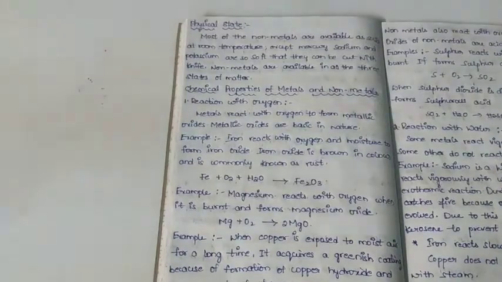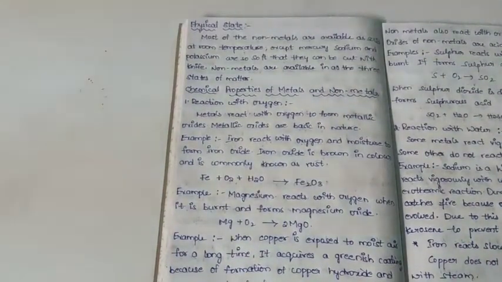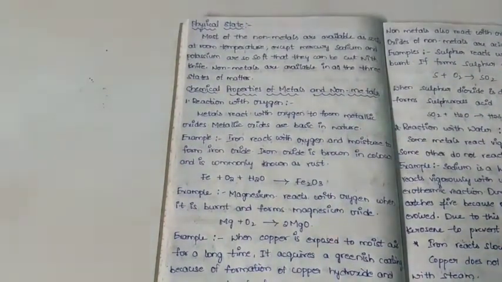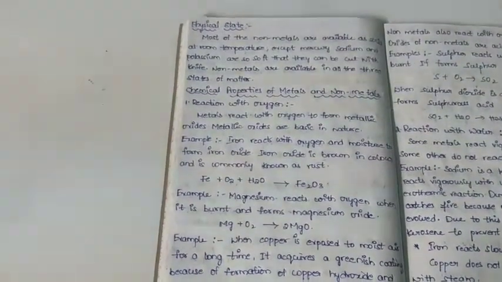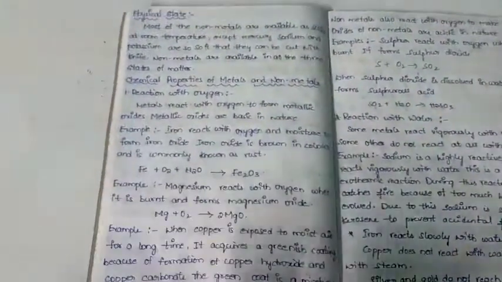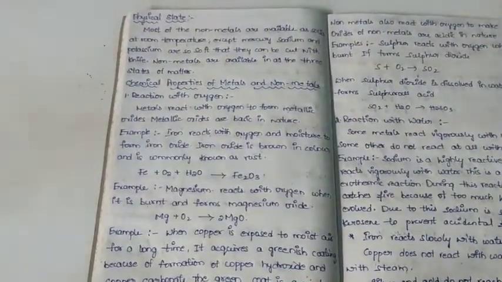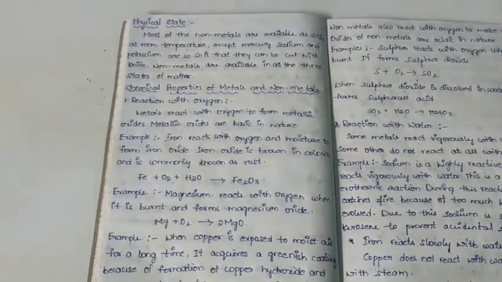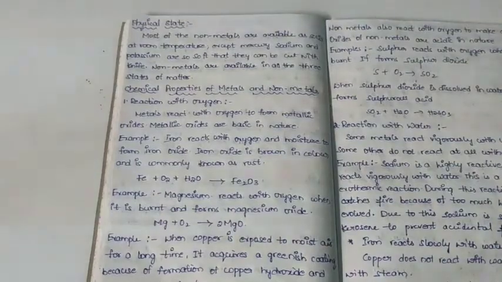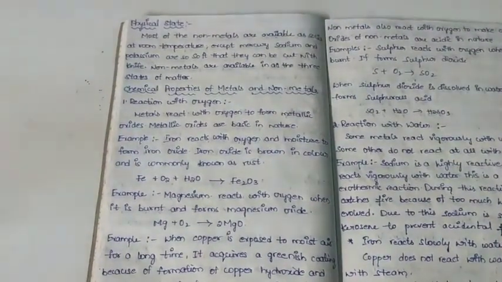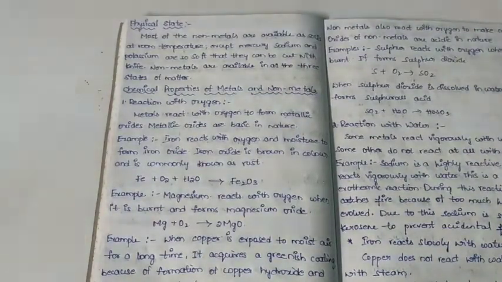Next, generally metals are hard, but the exception is sodium and potassium. Sodium and potassium are soft. How soft? They can be cut with a knife. And non-metals are available in all the three states of matter, that is solid, liquid and gas. These are the three states of matter, and non-metals are available in all of them. These are the physical properties.